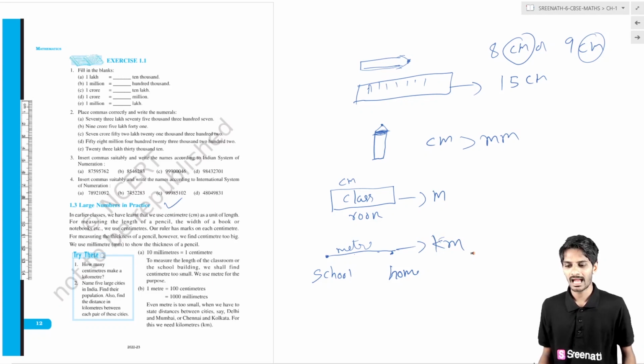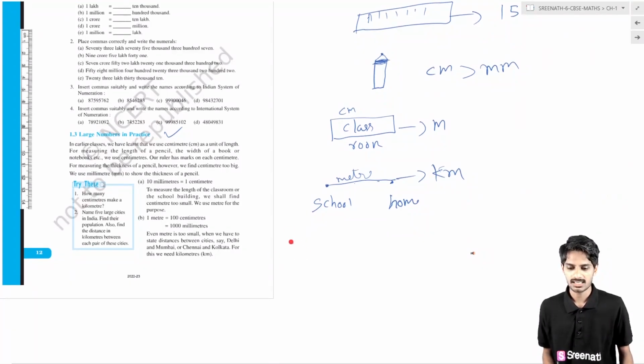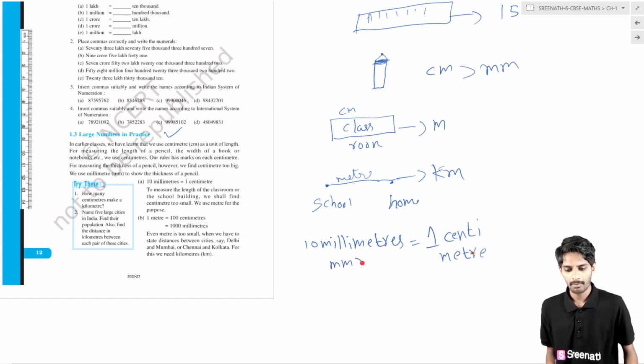Basically, I will write the conversions. 10 millimeters is equal to 1 centimeter. How do we write millimeter in short form? That is mm. Centimeter in short form is cm.